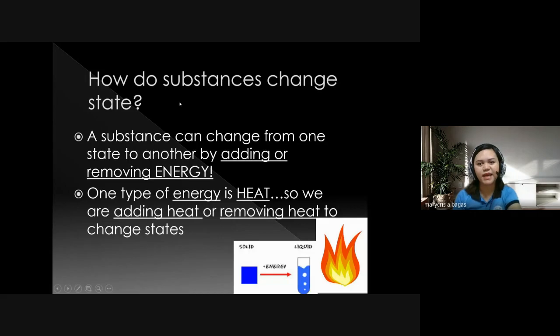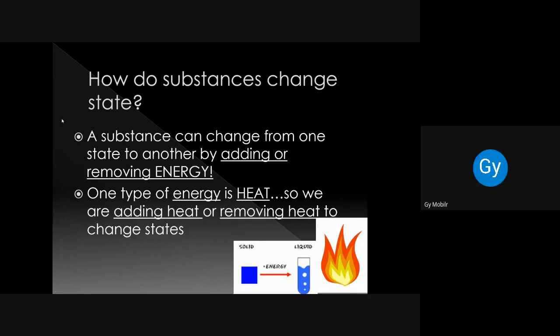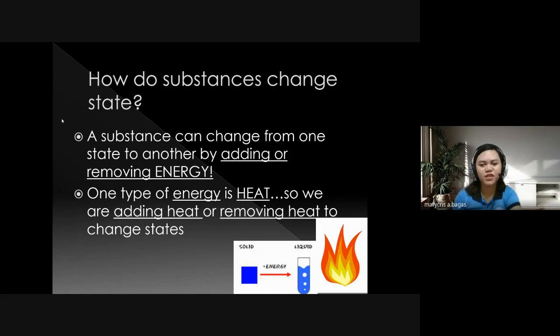Okay, how do substances change state? Okay, let's read. A substance can change from one state to another by adding or removing energy. Removing means เอาออก in Thai. Okay, a substance can change by adding or removing energy.